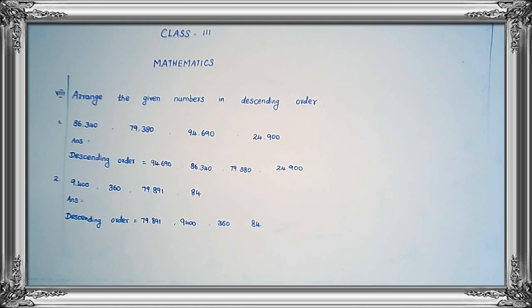86,340, 79,380, 94,690, 24,900. Answer. ANS. Answer short form is ANS. Right, next line, descending order. DESCENDING, descending. ORDER, order, descending order, is equal to